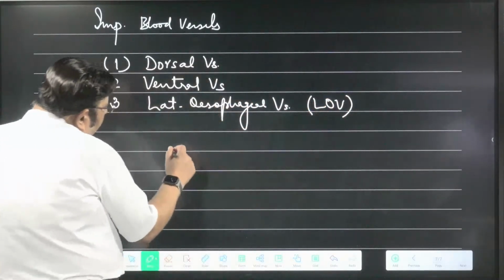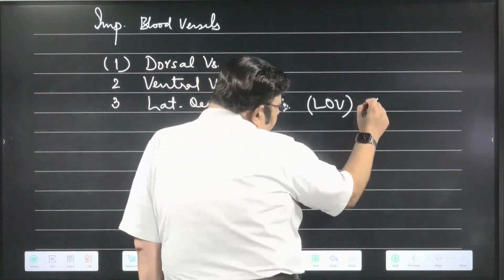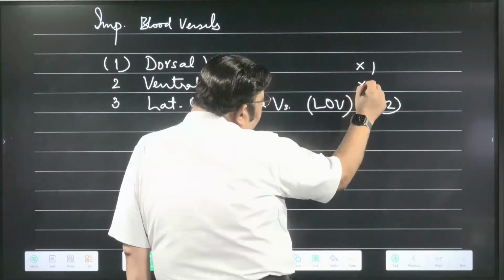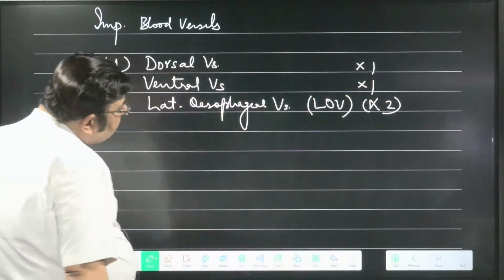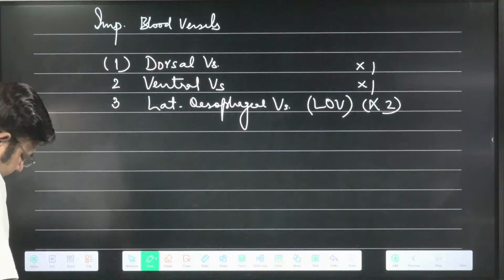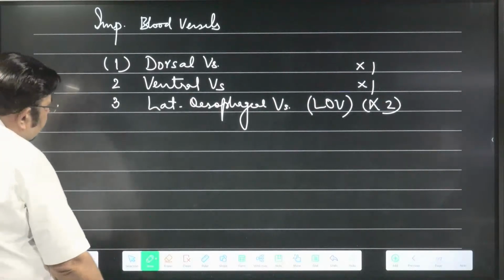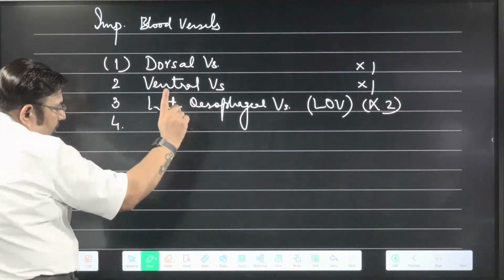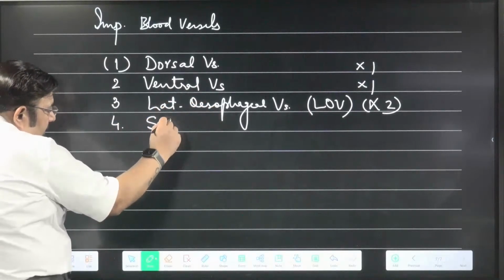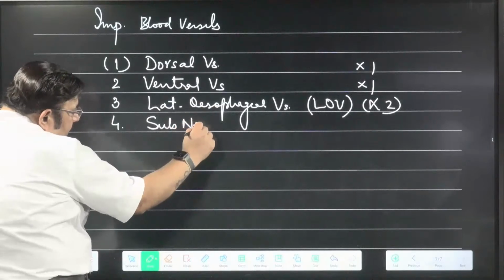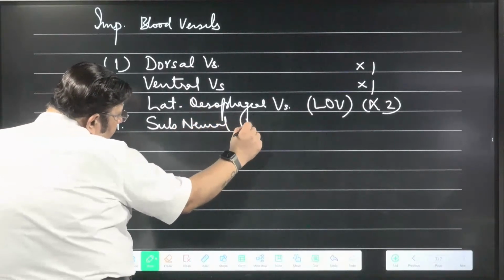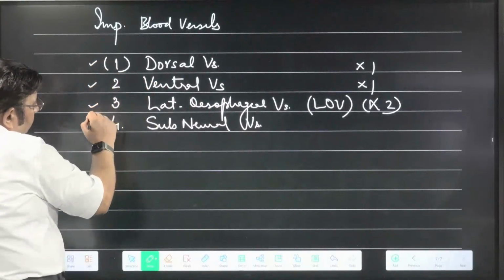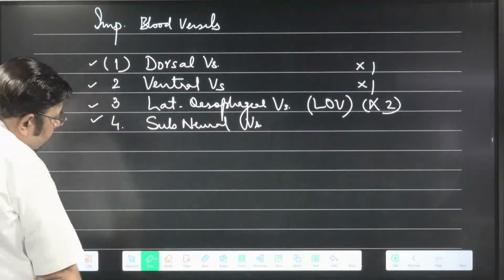How many are they? They are paired. The first two are single, one each, and this one is paired, lateral, because there are two lateral sides, right and left, therefore lateral esophageal. And the fourth one: both of them join to form a single vessel called the subneural vessel. If you can remember the four important major blood vessels, it is more than enough for you.